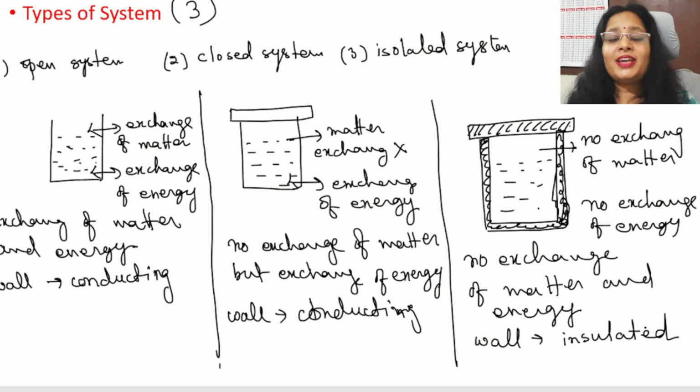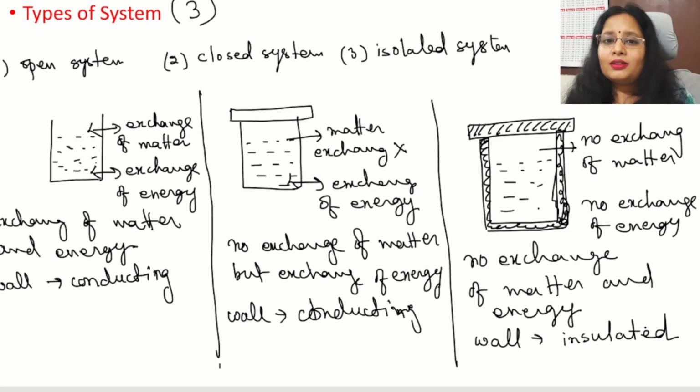It means energy exchange was there from inside to outside, energy transferred. Then only the tea got cooler. Now, if the lid is tightened, it means there is no exchange of the mass also. No matter is exchanged. Neither the volume is lesser, neither the volume is increased. So, a thermoflask with a tightened lid is an isolated system.